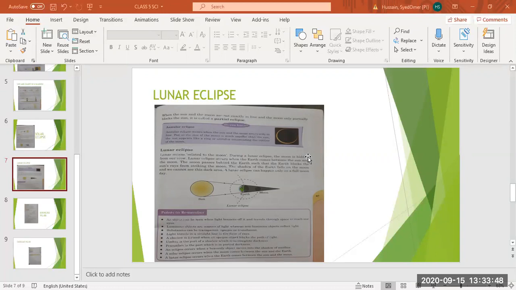Okay, so now I'm reading. Lunar means related to the moon. During a lunar eclipse, the moon is hidden from our view. Means we cannot see the moon, but only a part of the moon. Only the people living in that part of the earth cannot see the moon. So the moon passes behind the earth such that the earth blocks the sun rays from striking the moon. Striking means falling. So you can write from falling on the moon.